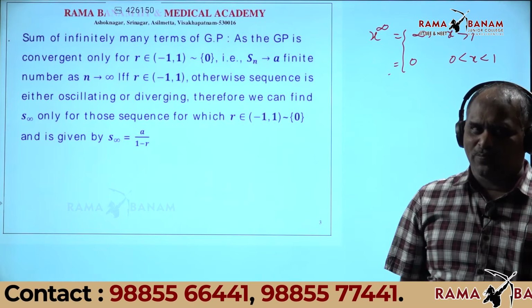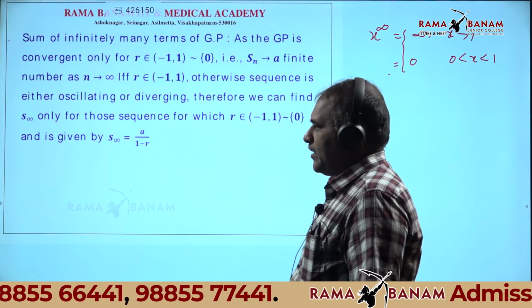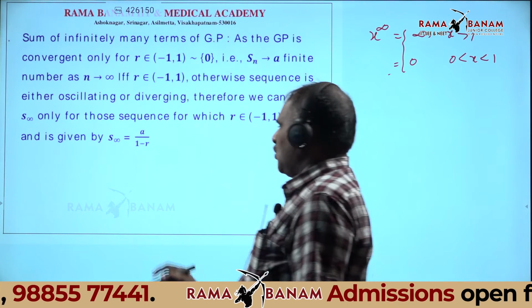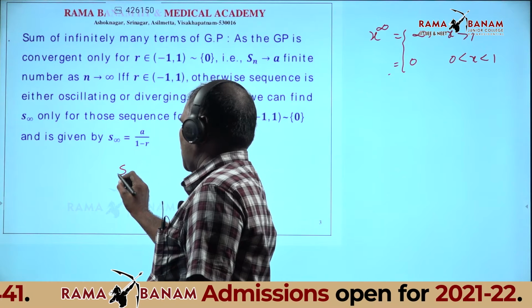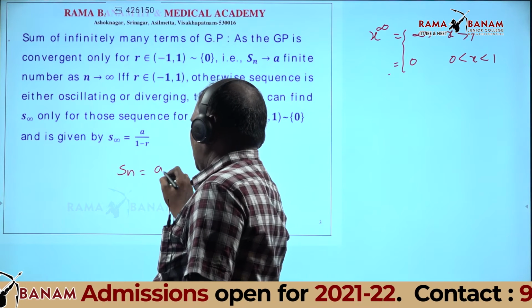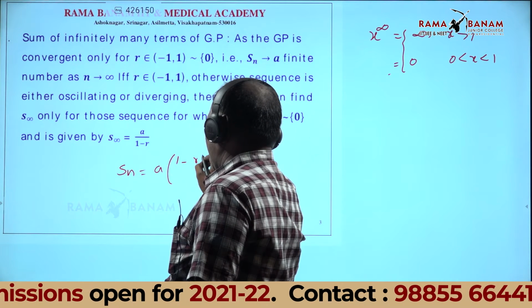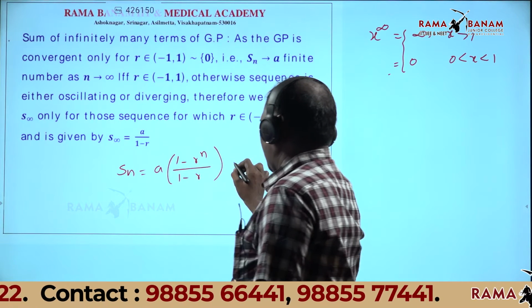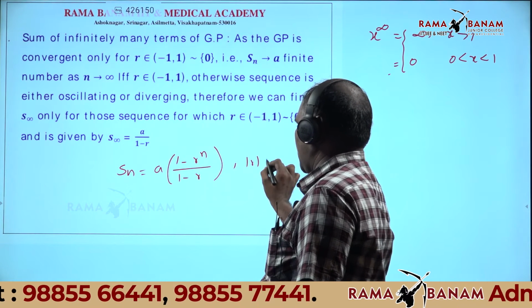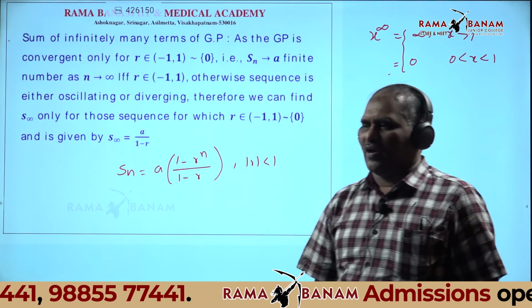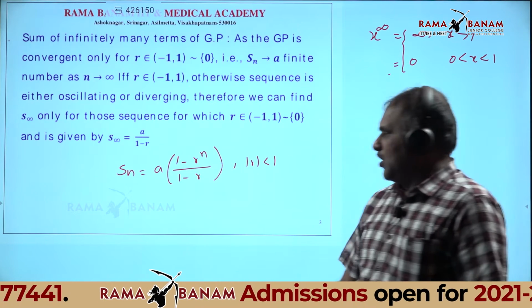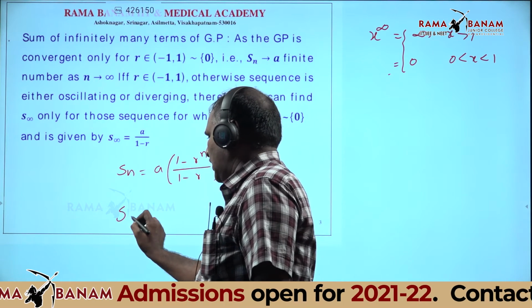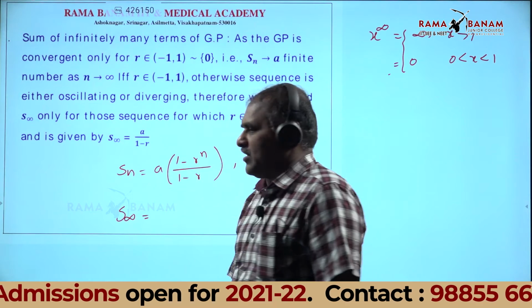Do you know the sum of n terms formula? It is a into 1 minus r power n by 1 minus r, when mod r value is less than 1. I want S infinity. What is S infinity?